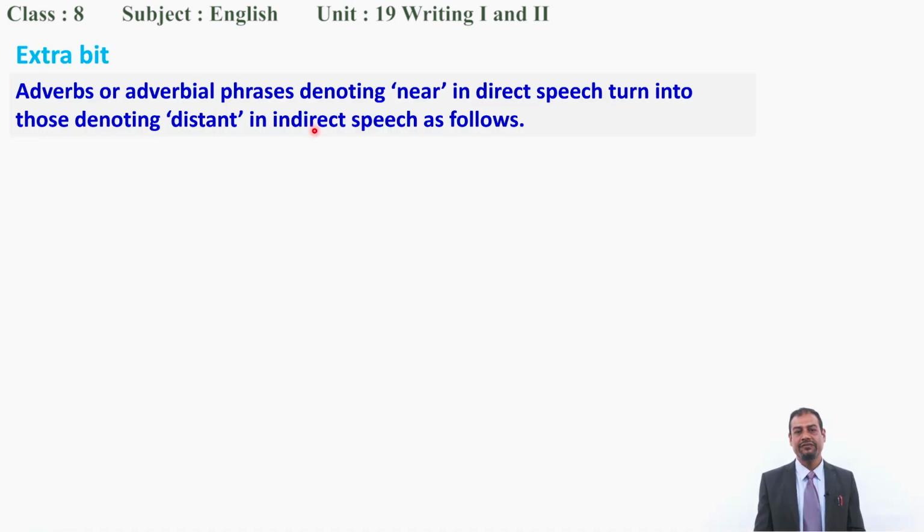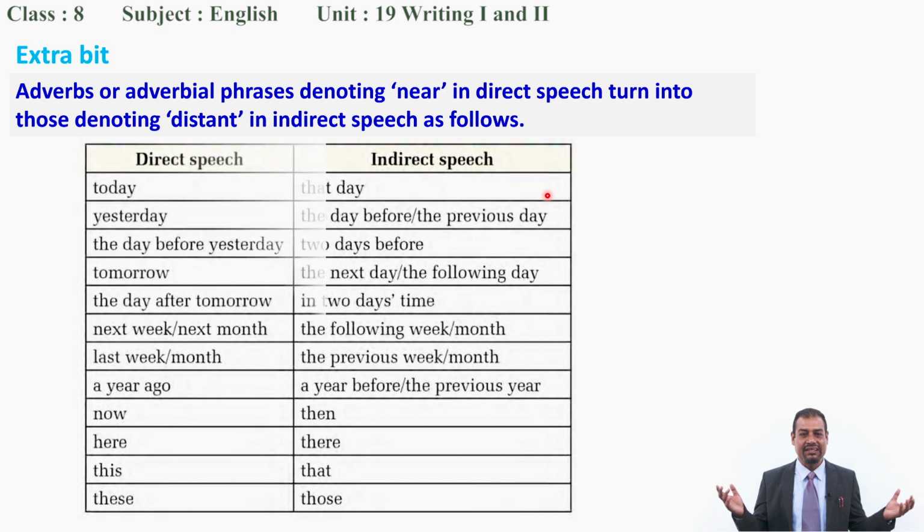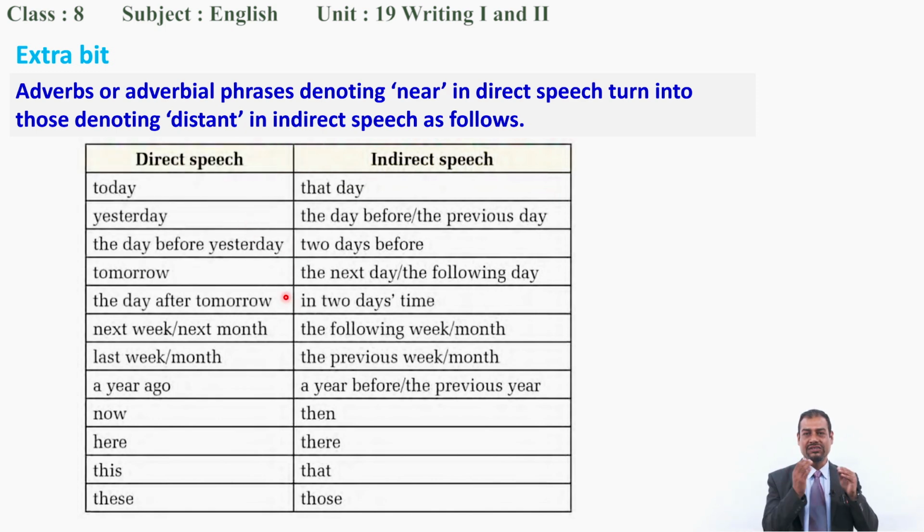Adverbs or adverbial phrases denoting nearness in direct speech turn into those denoting distance in indirect speech as follows. In our grammar 1 and 2, we practiced it. For example, here changes into there. Now changes into then. So these things should be kept in your mind while changing from direct into indirect speech. Let's read together with me.